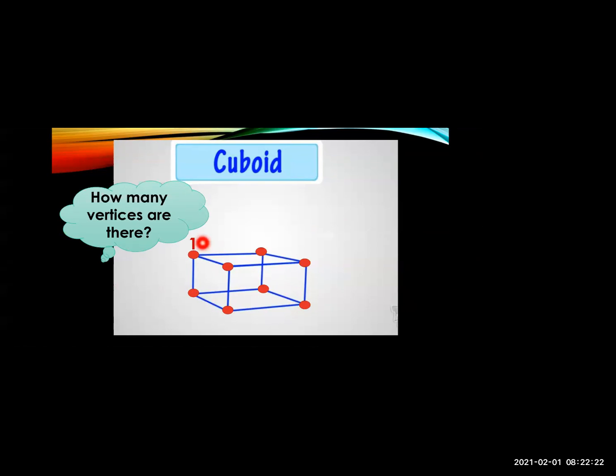So this is the first one, then the second one, third one, fourth one, fifth one, sixth, this is seventh, and this is eight. So students, you can see there are 8 vertices in a cuboid. 1, 2, 3, 4, 5, 6, 7 and 8. So a cuboid has 8 vertices.